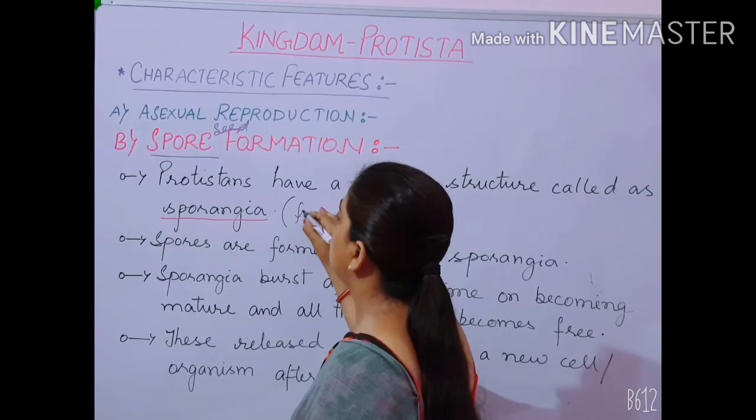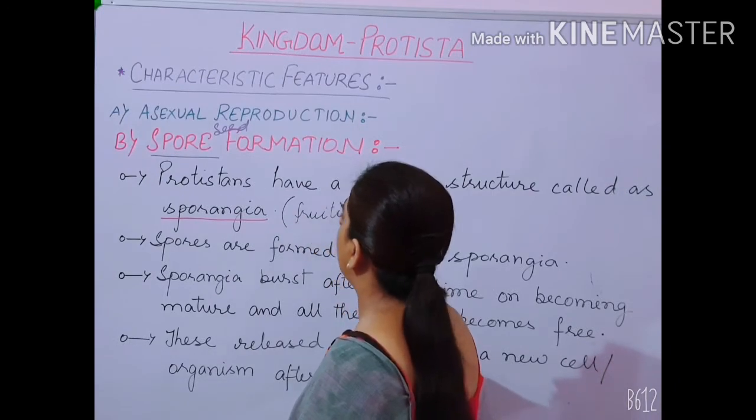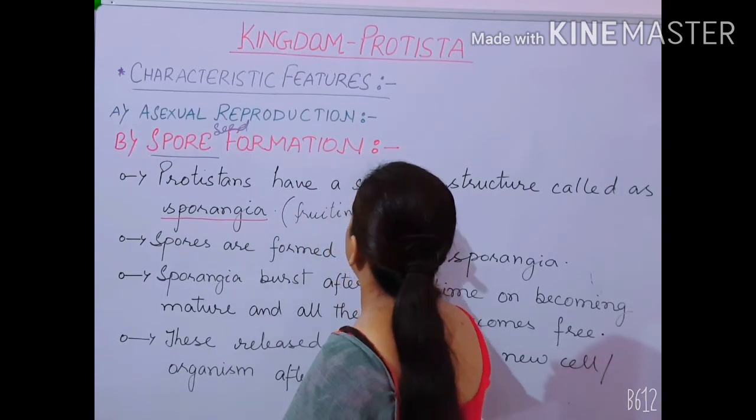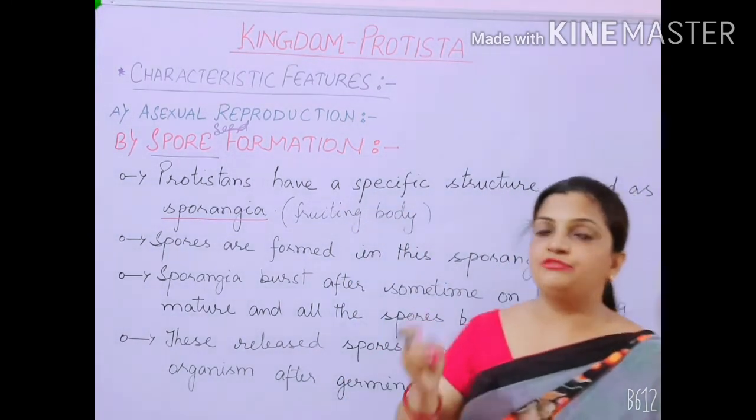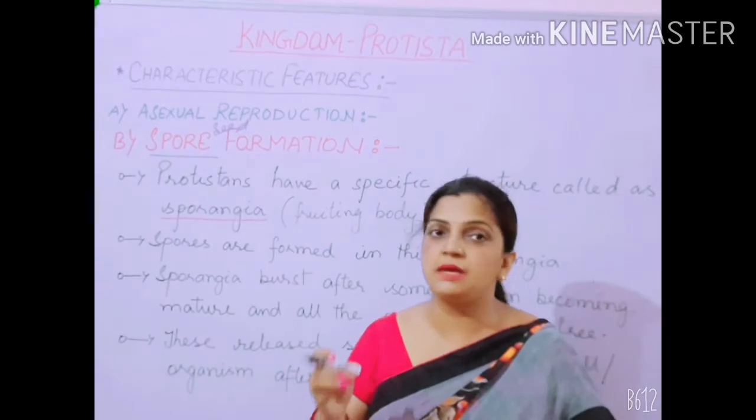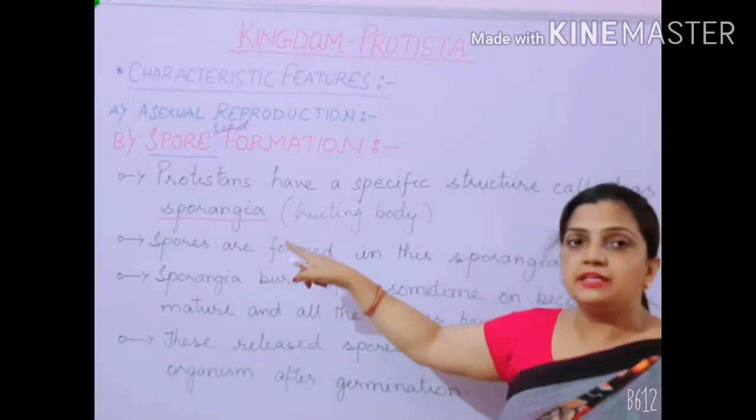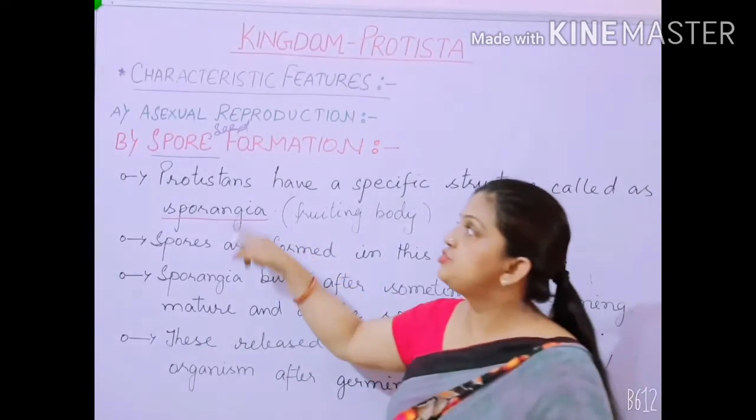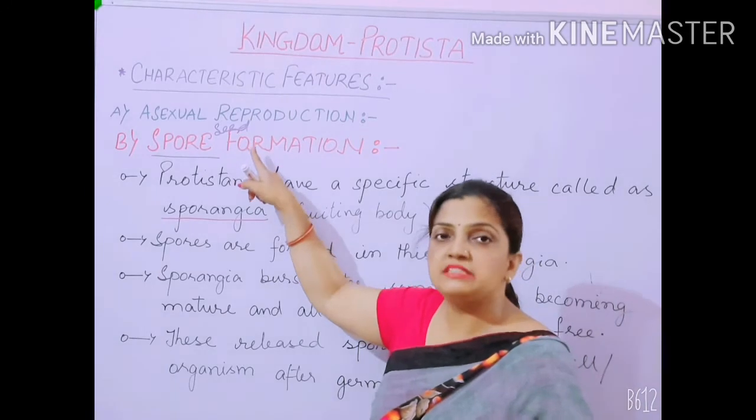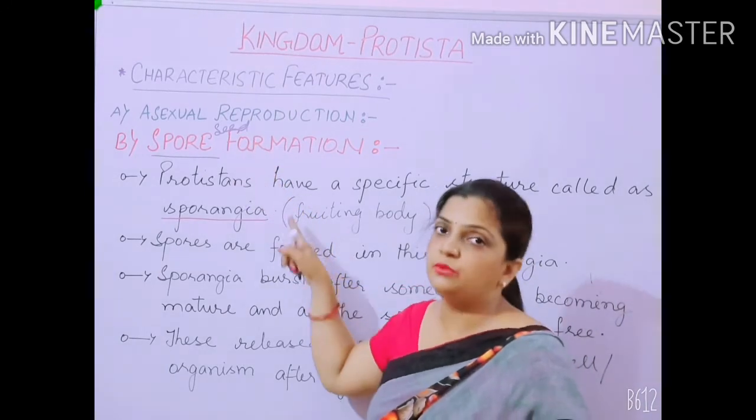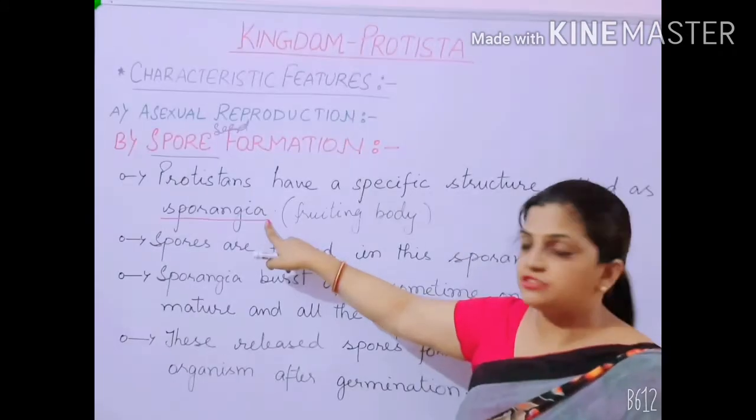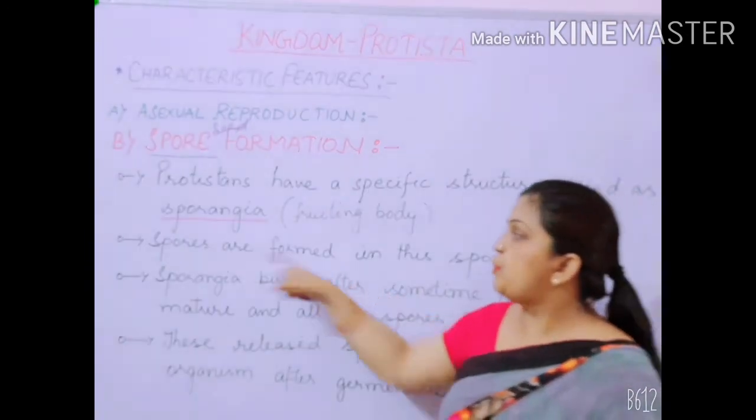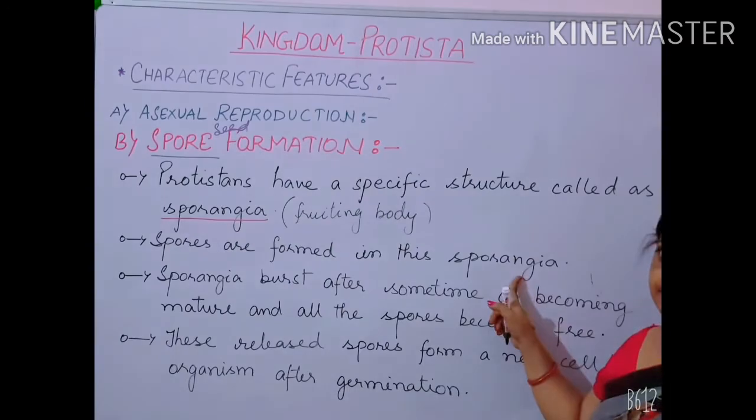Now this is a fruiting body. This is a small fruiting body, a small fruit. In a small fruit, your seeds are found, seeds are present. So this sporangia is a fruiting body within which your small microscopic seed-like structures, spores, are going to develop. So your sporangia is a specific structure, and these spores are formed in this sporangia.